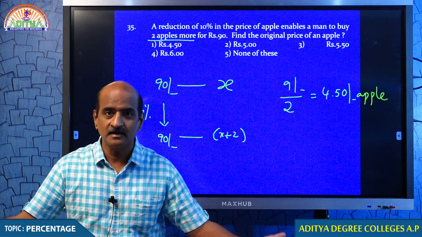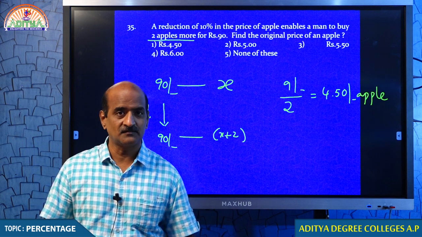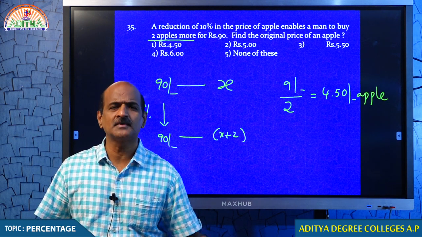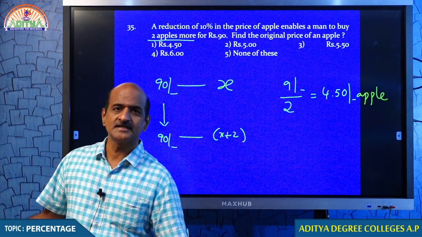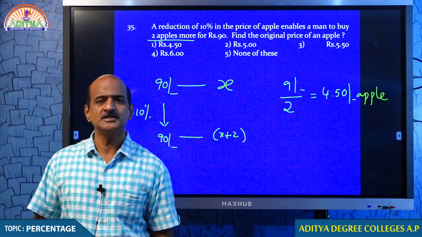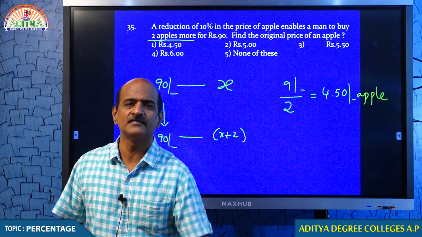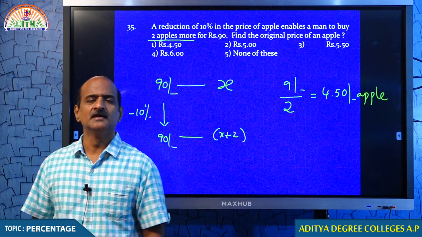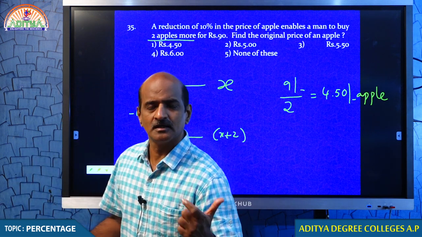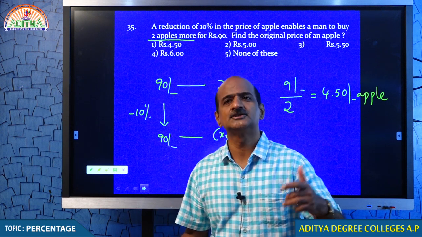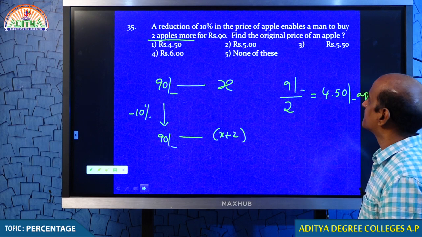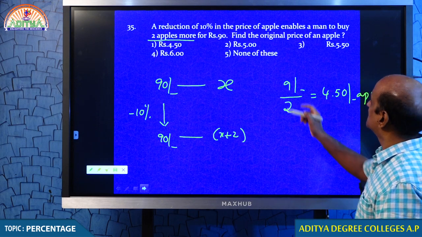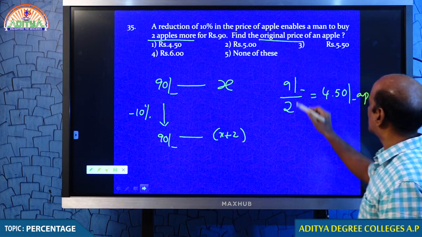I can get that 9 rupees back by means of a saving, or else with the same 9 rupees I can get 2 more apples, which means the price of each apple is 4 rupees 50 paise. Tell me whether it is the routine price, the original price, or a reduced price. It is the reduced price, but you are asked to find the original price.